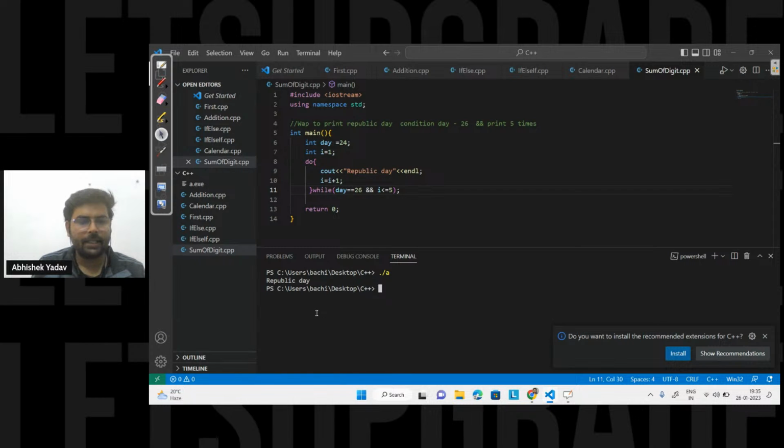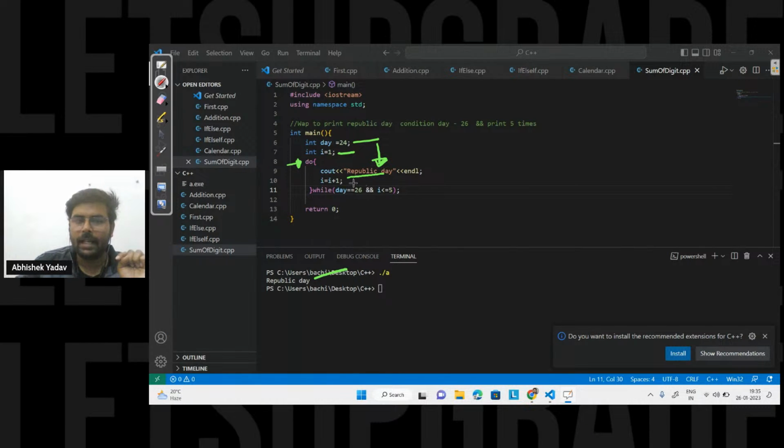So you can see I am getting Republic Day printed one time. Why one time, guys? Simple. Here the value of day is 24. Here the value of i is 1. Here I am having the do keyword, so I will move inside the body of do while irrespective of the condition. I will print Republic Day first on the output screen.